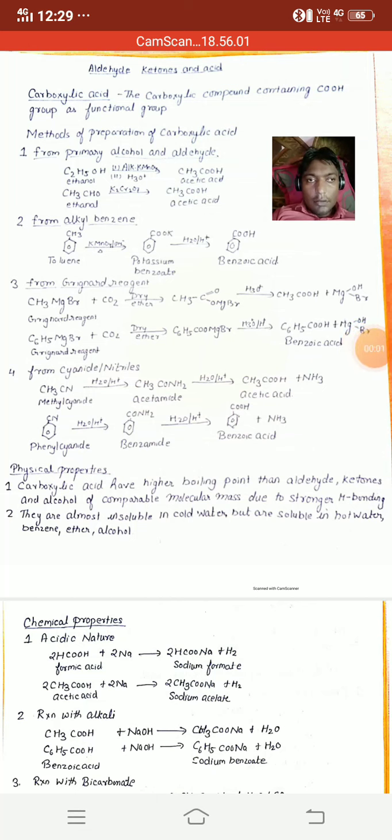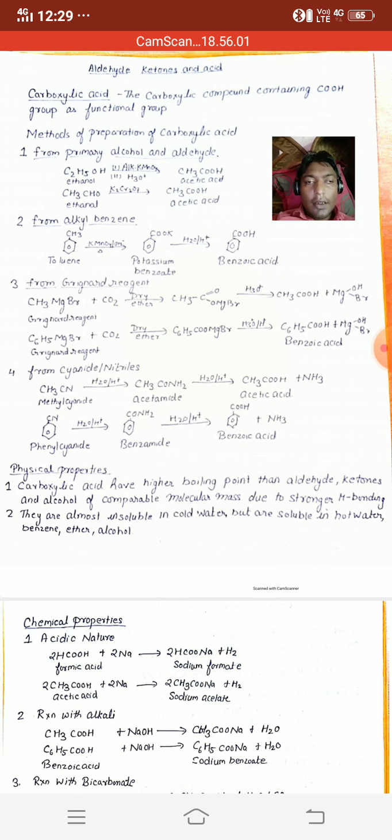Good morning, students. Today we are here to discuss the topic carboxylic acids. Carboxylic acids are the compounds which contain the COOH group as the main functional group. Next come to the method of preparation of carboxylic acids. First, from primary alcohols and aldehydes.